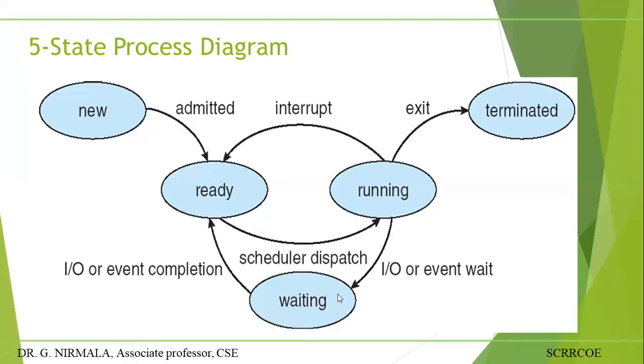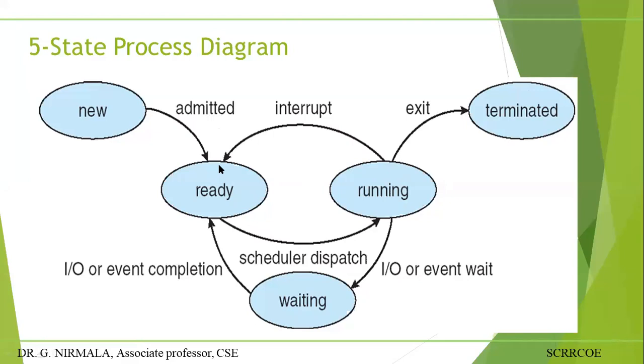After that, IO will be completed, and the process again moves to the ready queue. Then it will be moved to the running state, and then to the terminated state. For example, a process may terminate abnormally, when during the running state an interrupt occurs.